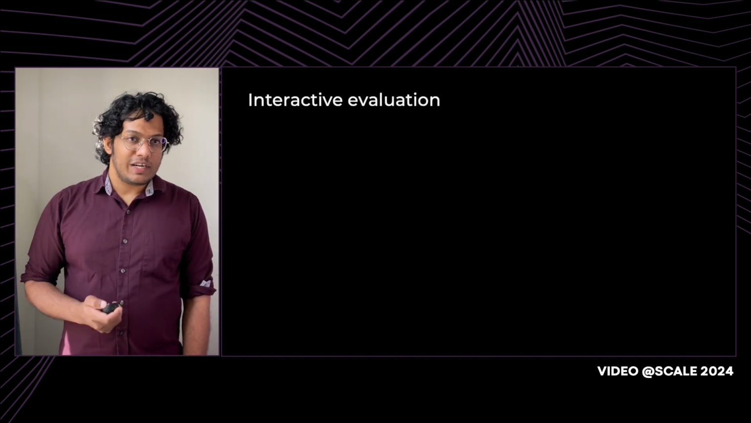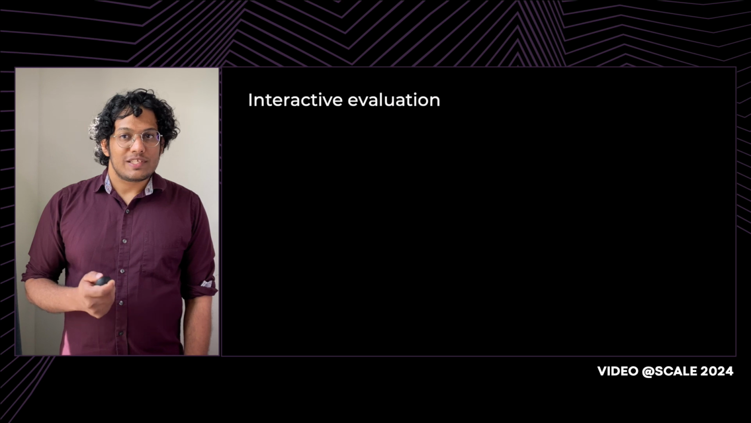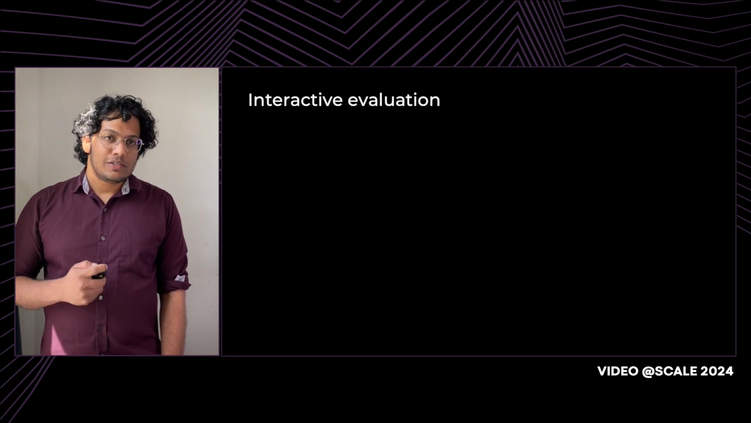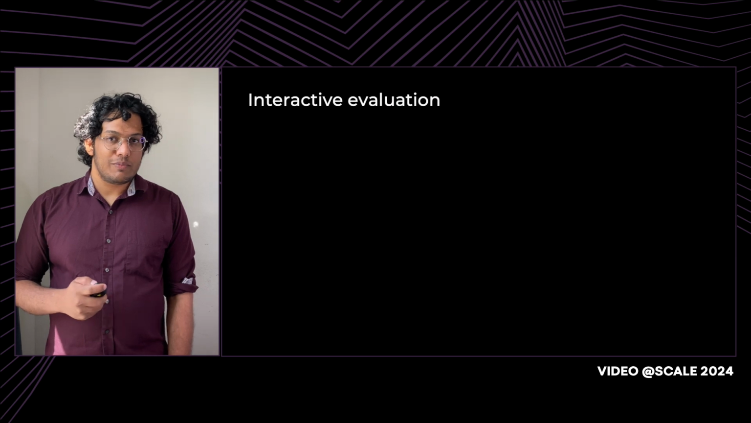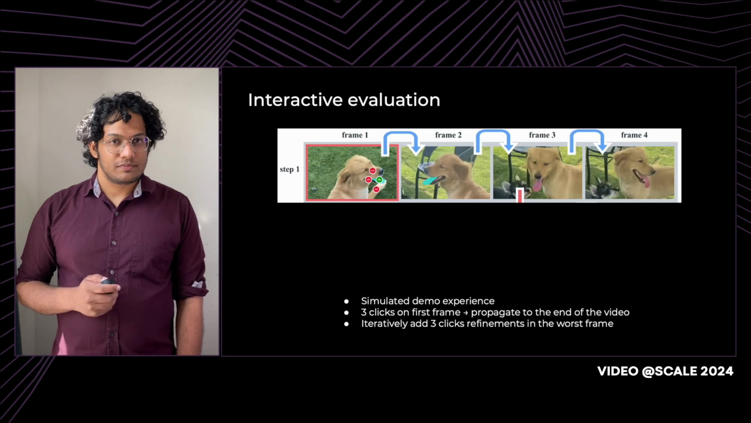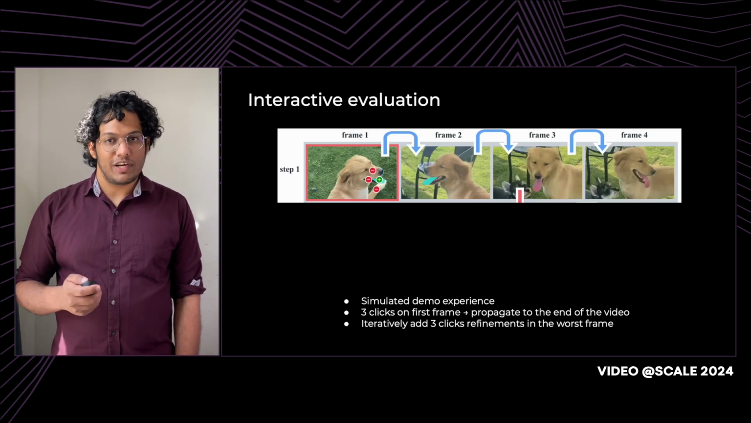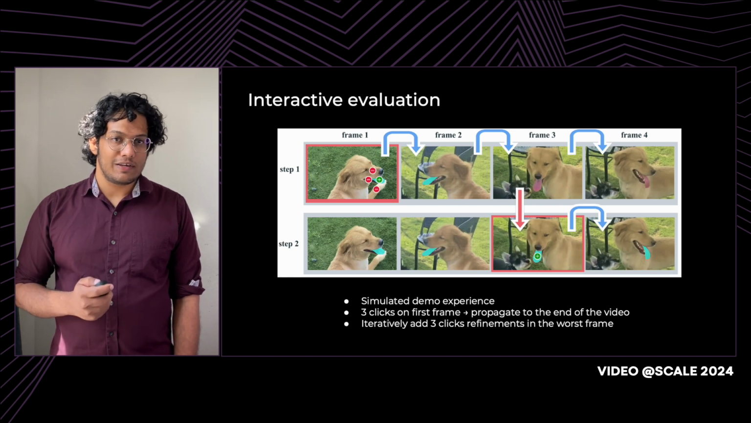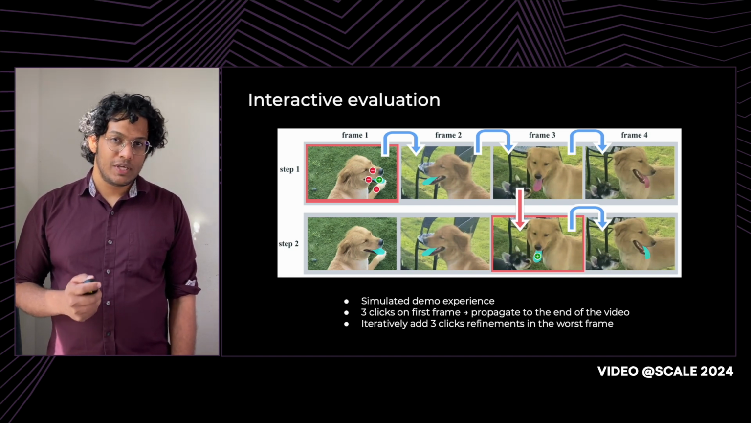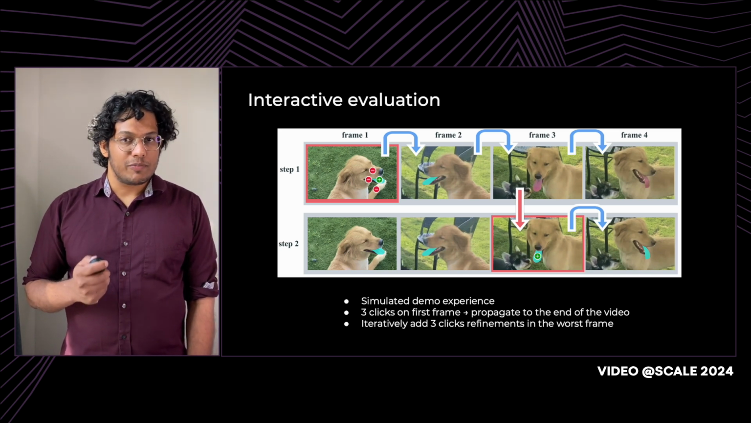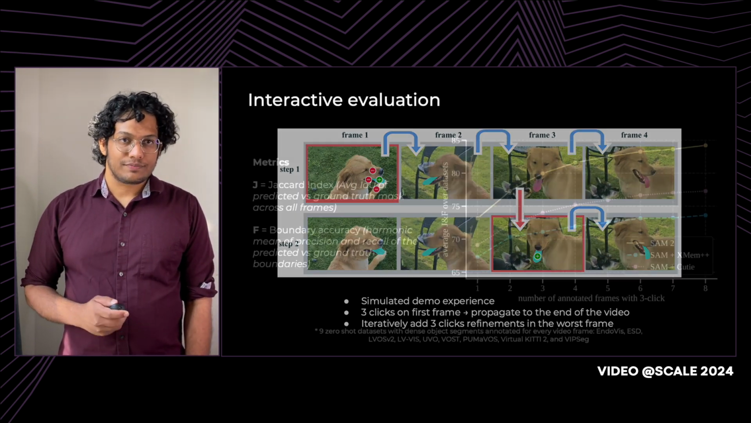Fundamentally, if you want to do quantitative evaluations, SAM2 is an interactive model, and quantitative evaluations need to reflect that. To do that, we simulate the user or demo experience. We do that by prompting the model using the ground truth region several times. We then propagate that to the end of the video. Then we pick the frame with the biggest error and make corrections and propagate to the end. We can repeat this several times, and then this can give us a measure of performance in an interactive manner.